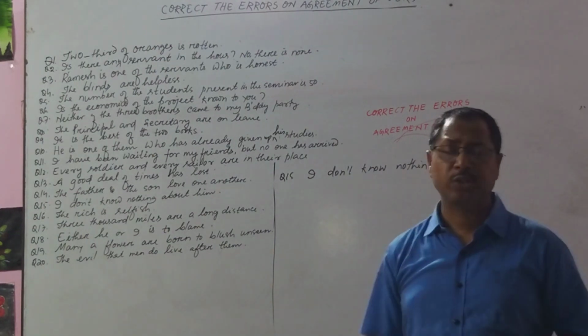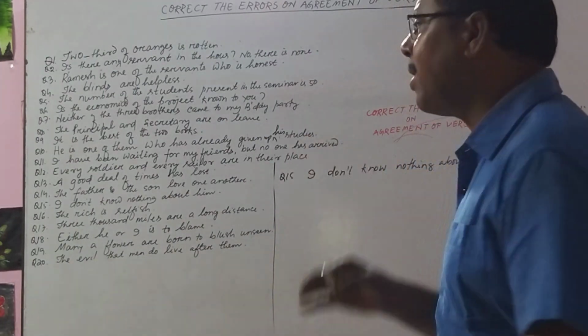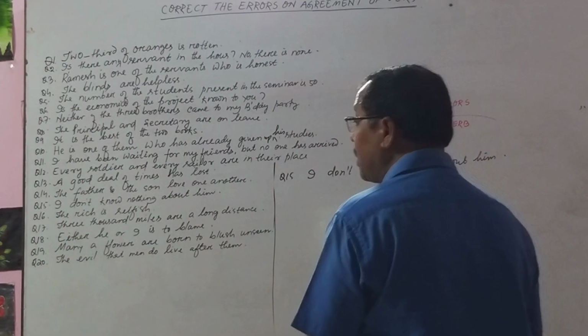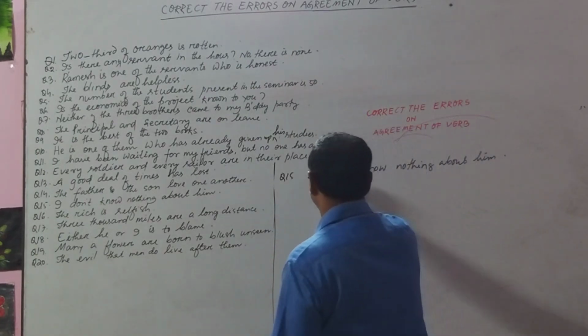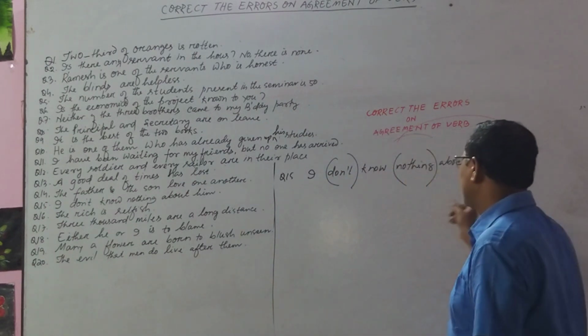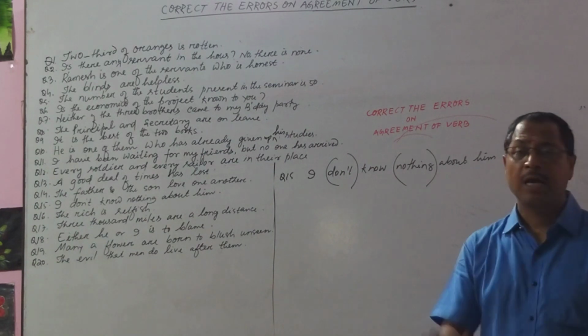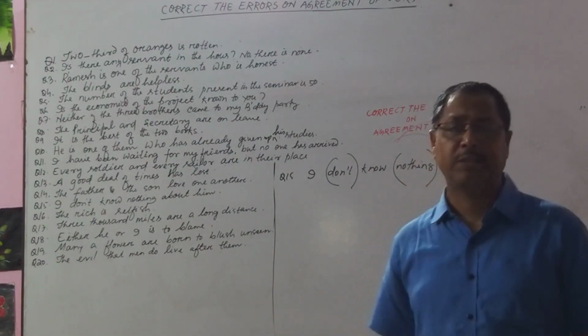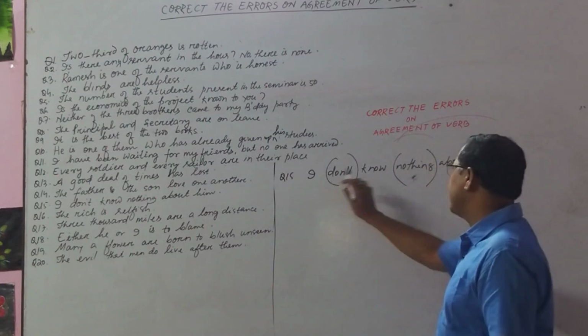Look at the sentence. It is a simple sentence. A simple sentence cannot have double negatives. Here you find one negative and this is another negative. Two negatives are here, and in a simple sentence you cannot use two negative words. Or you have to change this one. Or you can say, I know nothing about it.